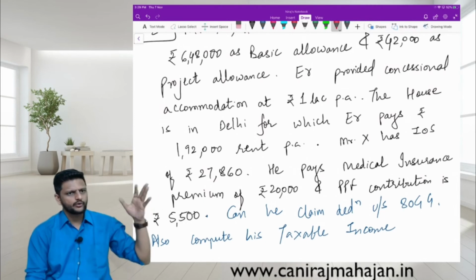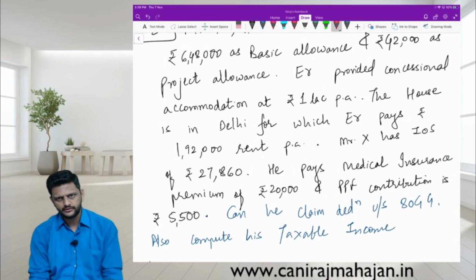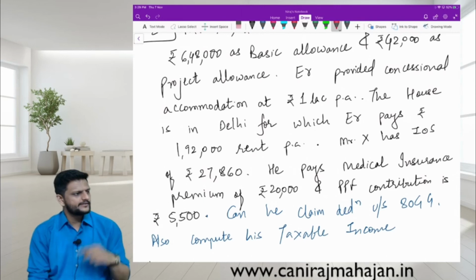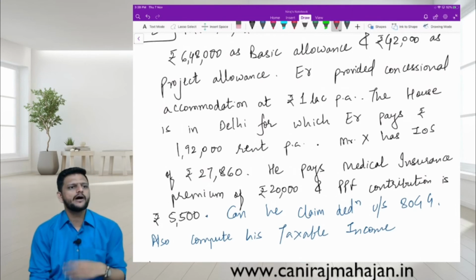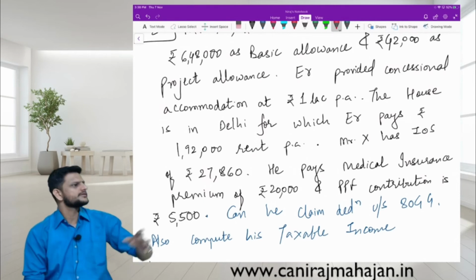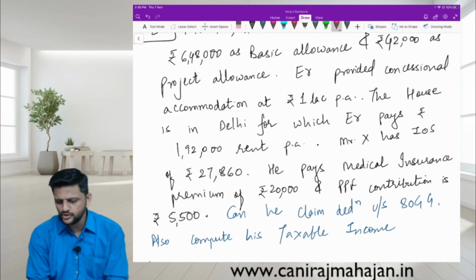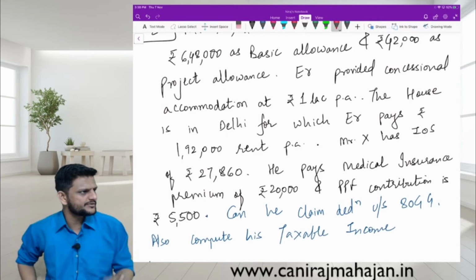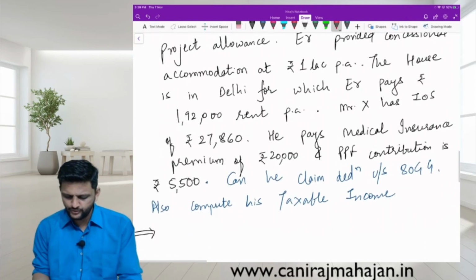This house property or whatever house is given as accommodation is part of which calculation then? It is concessional rent accommodation. It is part of perquisites. 17(1), 17(2), 17(3). All three are different. Correct? So there is no concept of HRA here. In his income, there are only two incomes, basic and project allowance. There is no HRA. Write down if you want. Point number 1.